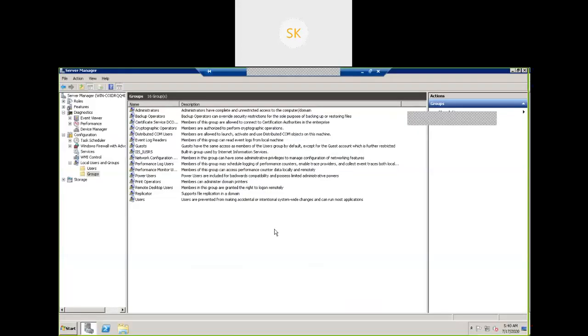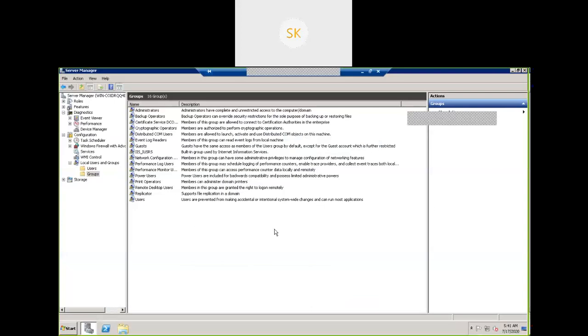Now, what I'm going to do is, there is one more group available. What is that other group? I'm going to add user 2 to a group that has more privileges. See, Power Users is there. Power Users include backward compatibility of processes and limited administrative powers.